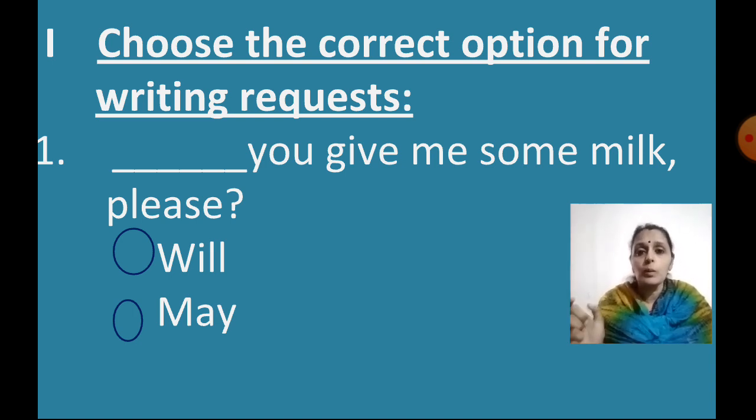So what is the word I should put? Will or may? When I'm requesting somebody to do something for me, I will put will. Will you give me some milk please? Yes, so let's select will.